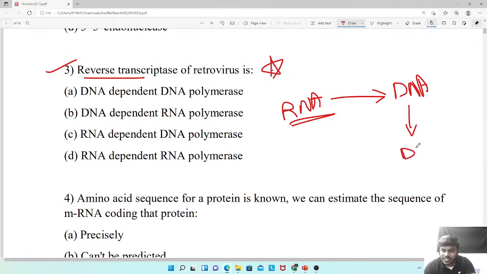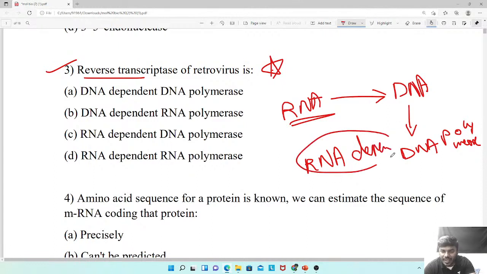So, DNA can be synthesized by which polymerase? The replication can be done by the DNA polymerase, there is no doubt about it. But this DNA polymerase depends on what? This DNA polymerase depends on the RNA. That's why we can call it an RNA dependent DNA polymerase.